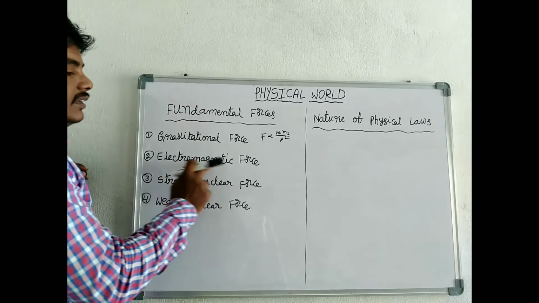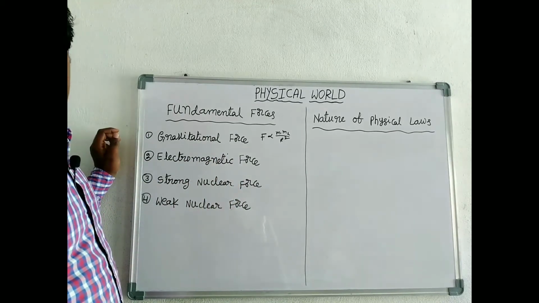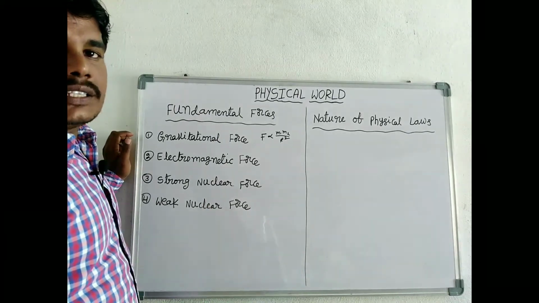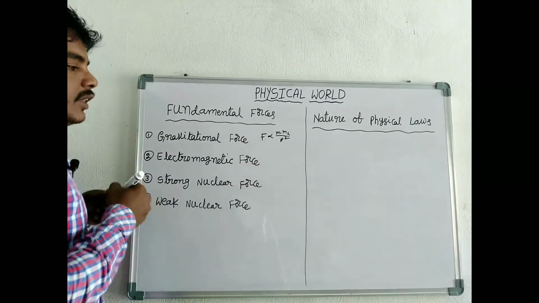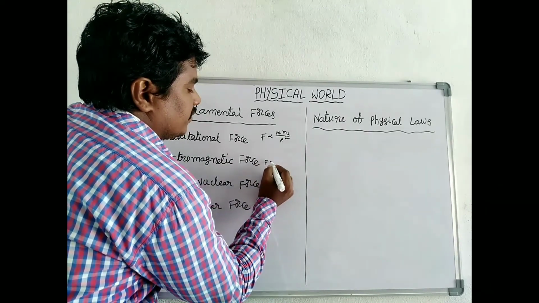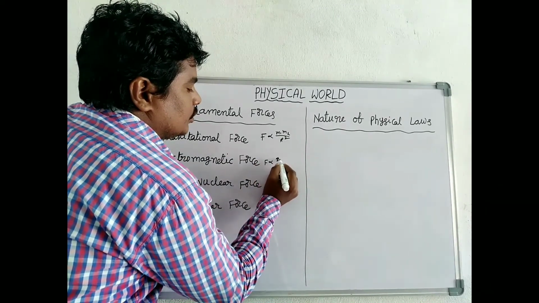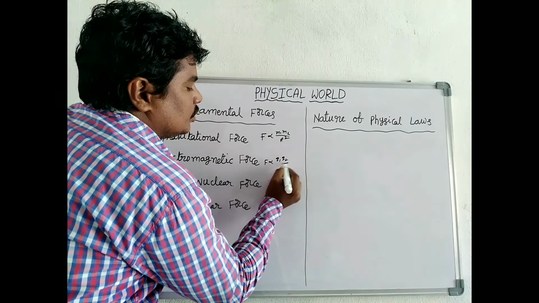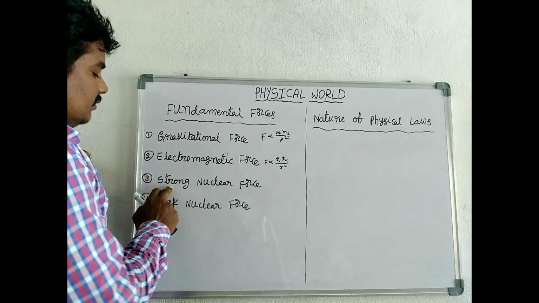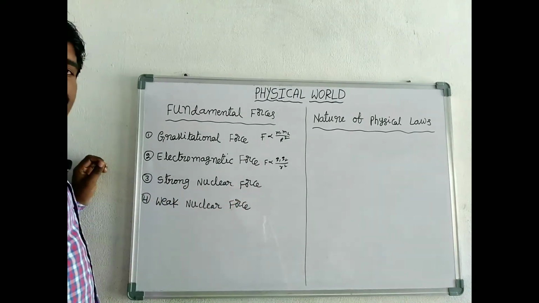Next one, electromagnetic force. This force acts between charged particles, given by Coulomb. F is proportional to Q1 Q2 by R square. Third one, strong nuclear force.